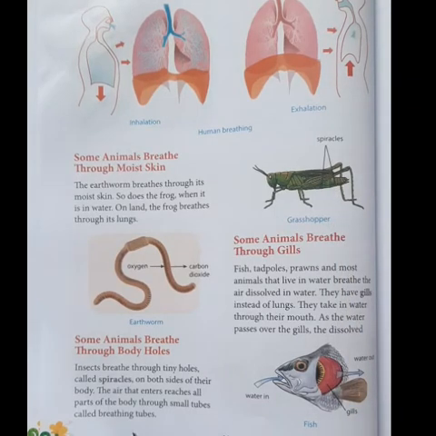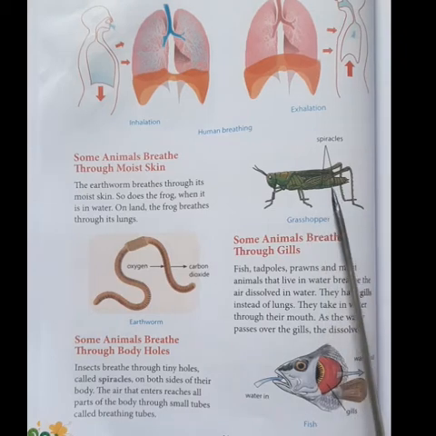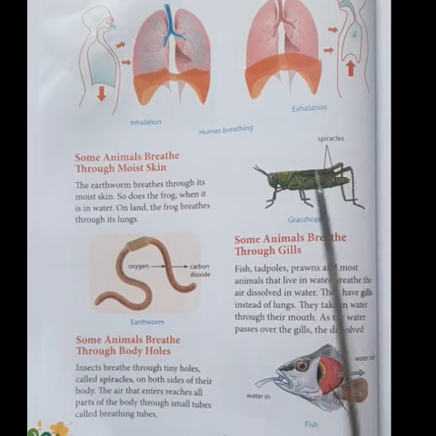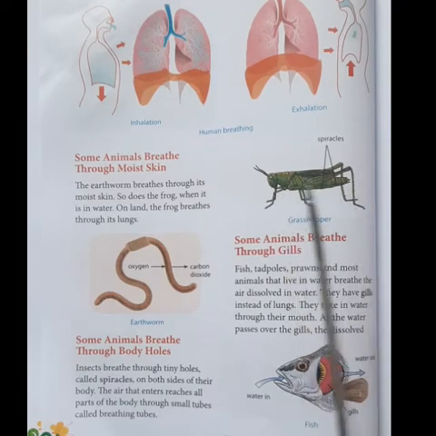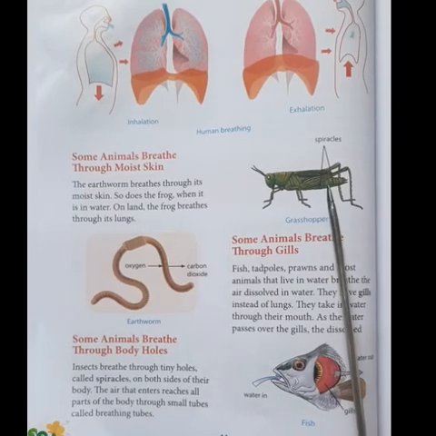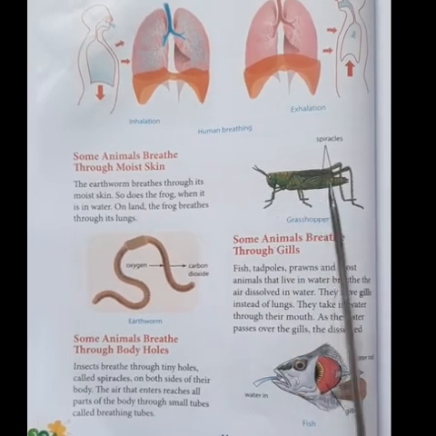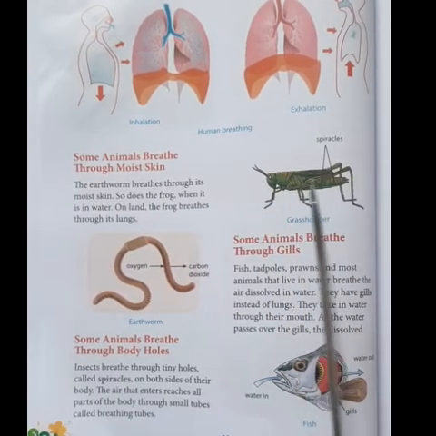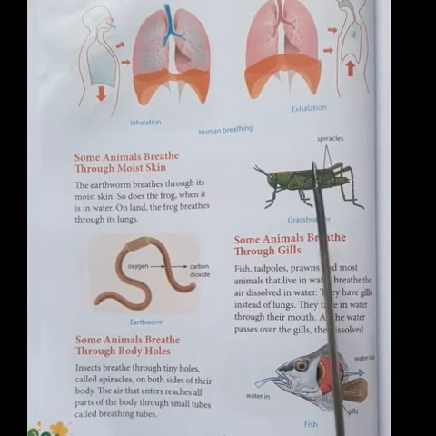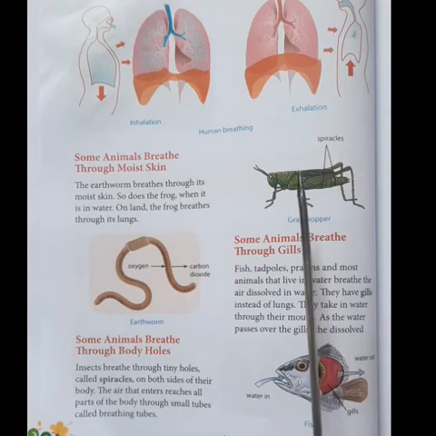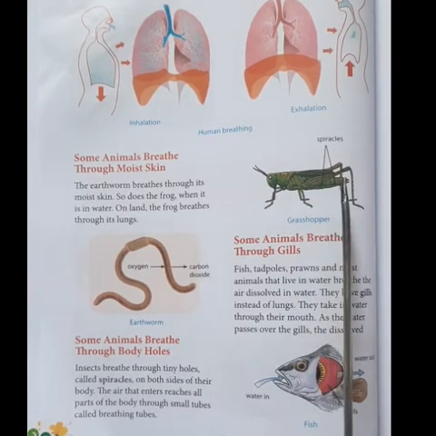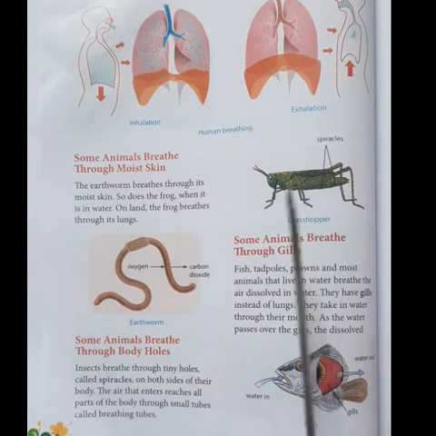The air that enters through the spiracles will reach all the parts through small tube-like structures known as breathing tubes. So as the air enters through these small holes, it reaches the parts of the body by tube-like structures present inside the body. So these insects have breathing tubes and spiracles for breathing.